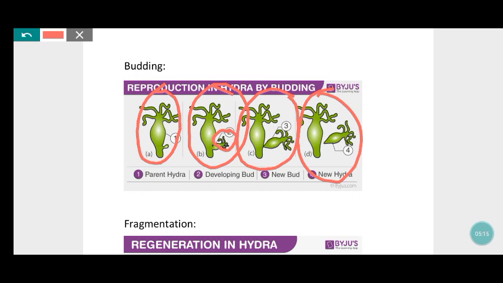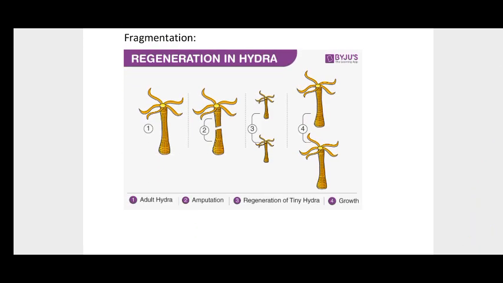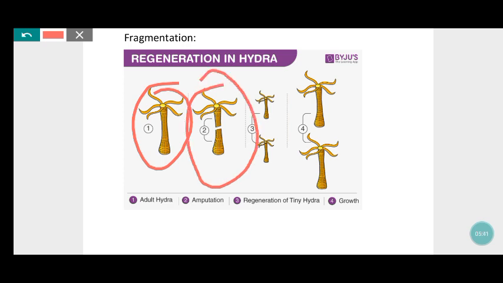Now let's see about fragmentation. For fragmentation also I took the same example, hydra. There are many examples for fragmentation. First, the adult hydra is there. From that, amputation: the parent adult hydra will separate into two parts.